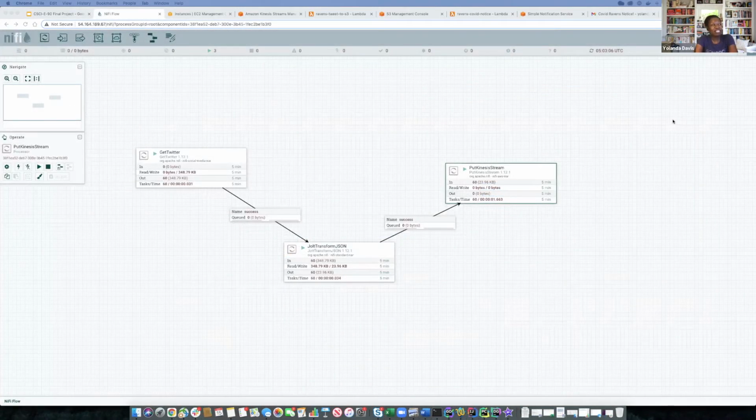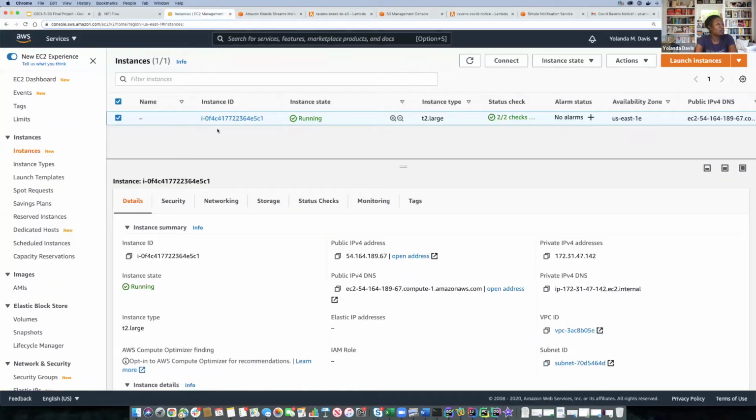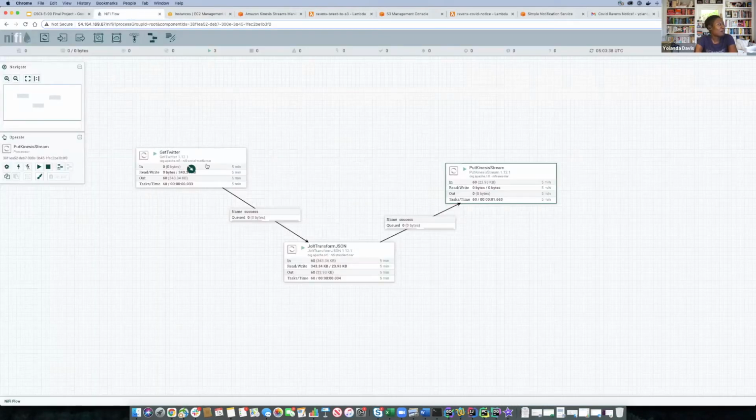All right, let's take a look at our NiFi flow. Let's actually start at the NiFi pipeline itself, which we typically call a NiFi flow. NiFi itself is running within an EC2 instance. If you notice right here, I have this instance. There is a public IP such that we can nicely show this flow. But NiFi was set up on an EC2 instance and given access to a Kinesis stream that we have set up,